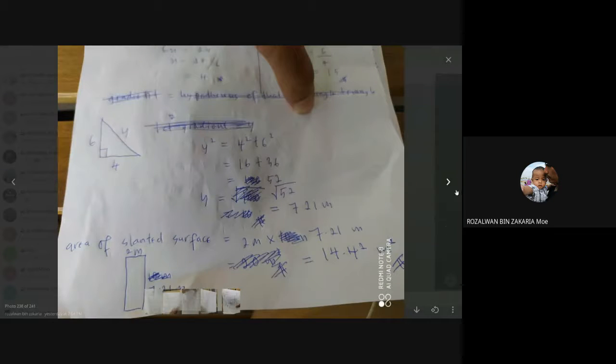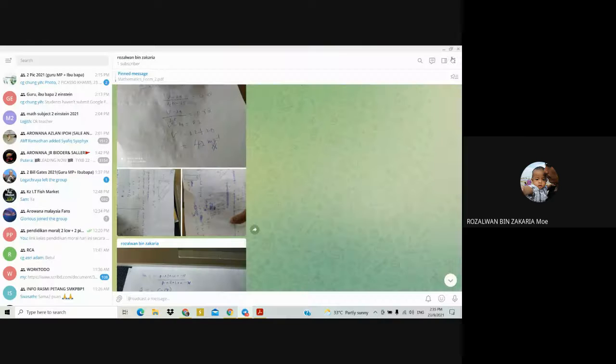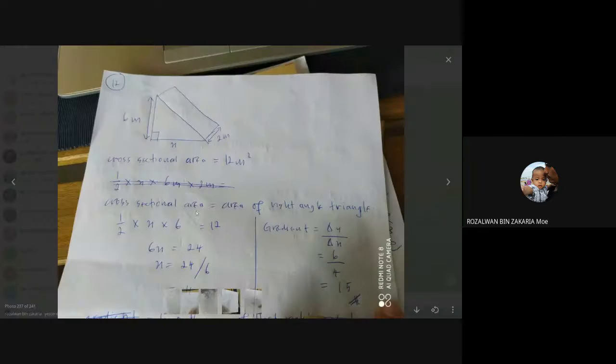To find the area for the slanted surface, you have to find this length first. This length for the right angle triangle, we call the hypotenuse. So you have to find the value for the hypotenuse for this right angle triangle.